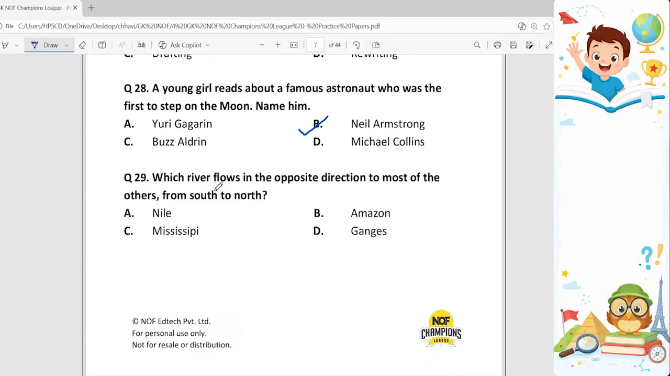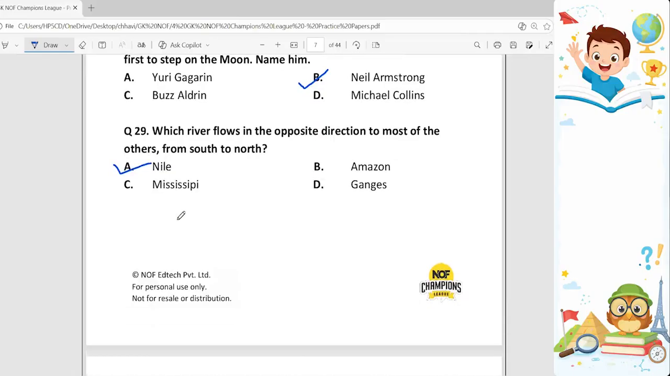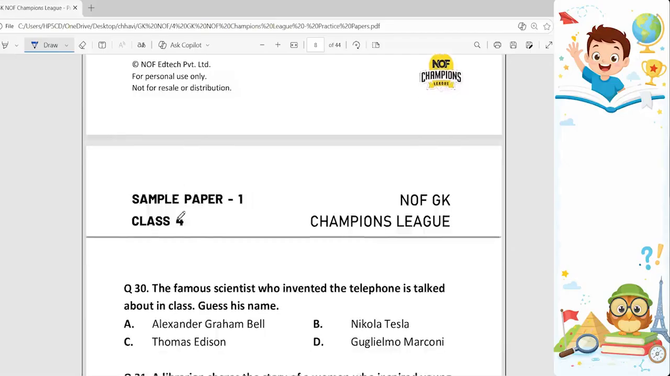29th. Which river flows in the opposite direction to most of the others from south to north? And the answer is Nile River. It is the river which flows opposite direction to most of the others. That is from south to north.